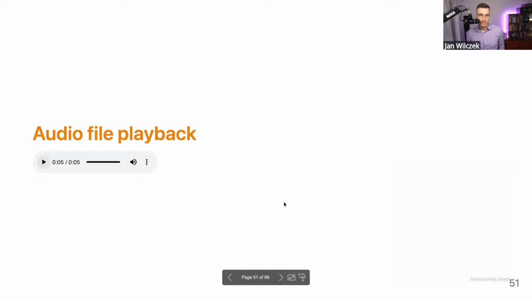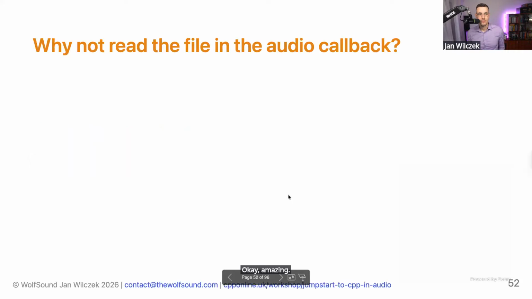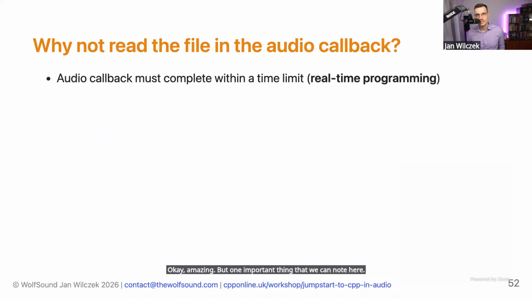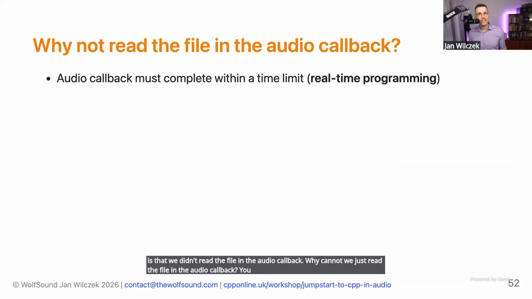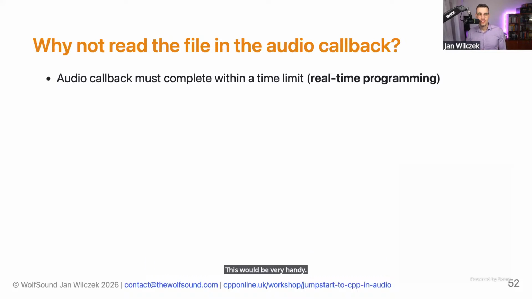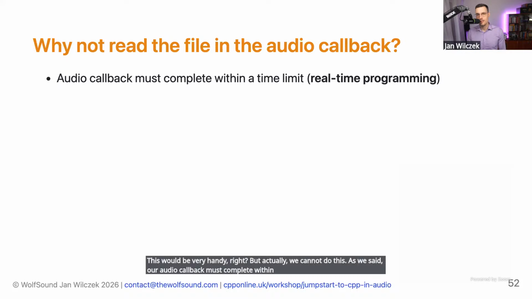Okay, amazing. But one important thing that we can note here is that we didn't read the file in the audio callback. And why can't we just read the file in the audio callback? You can imagine that for a music player application, this would be very handy, right? But actually, we cannot do this. As we said, our audio callback must complete within a time limit. That's what we called real-time programming.